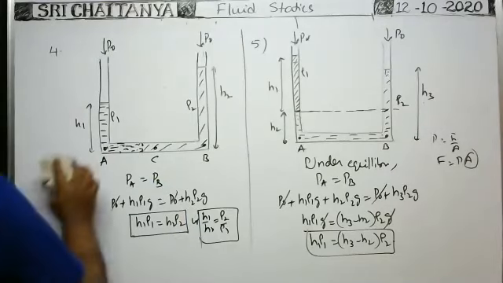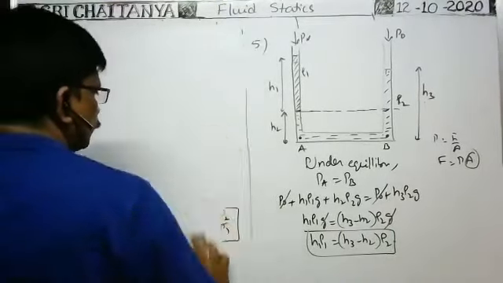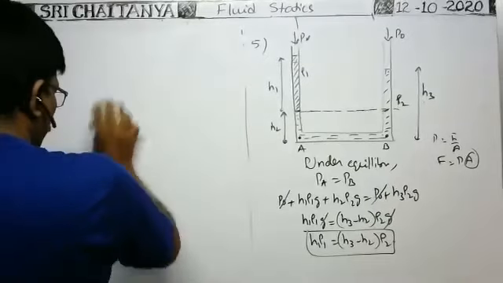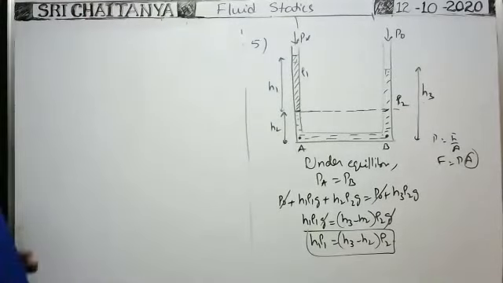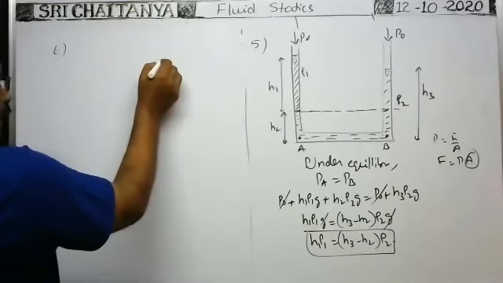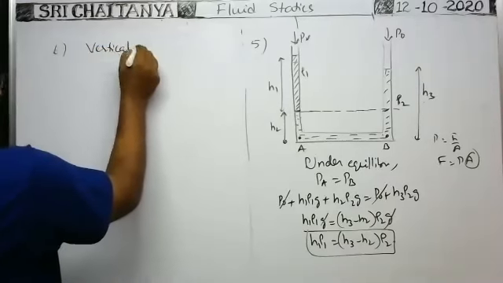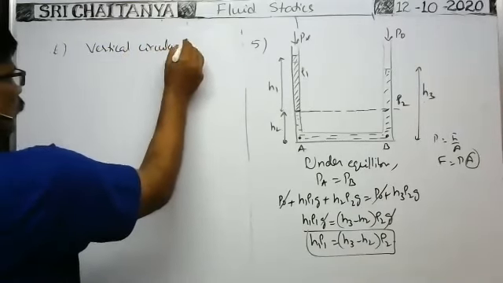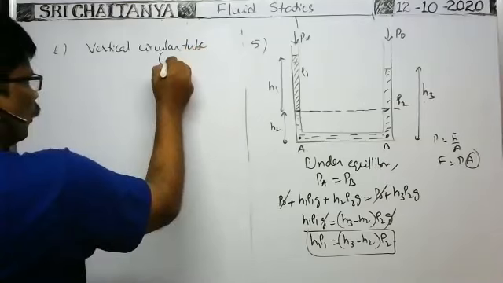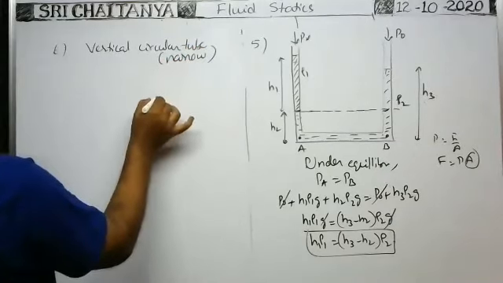Next one is very important. Definitely they may ask it in the next exam. Most important, this concept only. Sixth one. Suppose there is a narrow vertical circular tube. A narrow vertical circular tube is there.